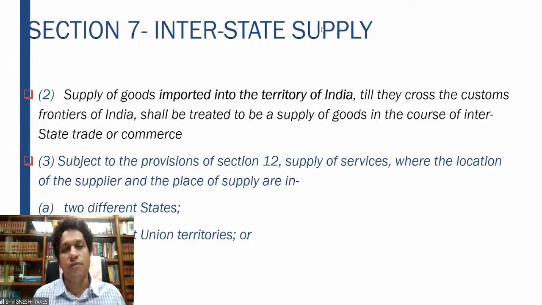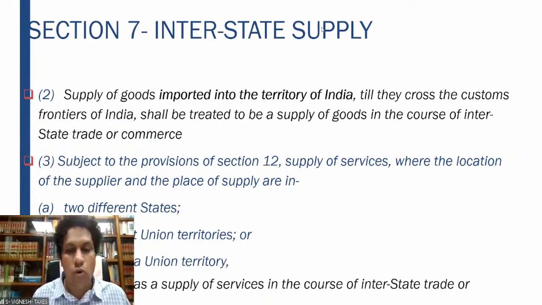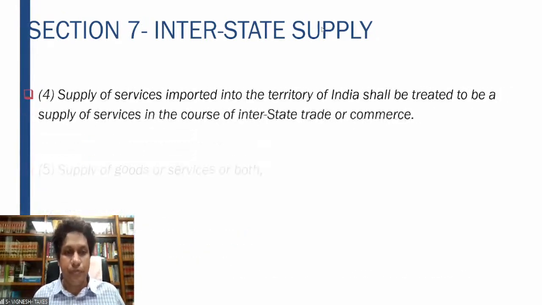Subject to the provisions of Section 12, the supply of services where the location of the supplier and the place of supply are in two different states, two different union territories, or one state and one union territory shall be treated as a supply of services in the course of interstate trade or commerce, right? That is your 7 subsection 3, very similar to 7 subsection 1.